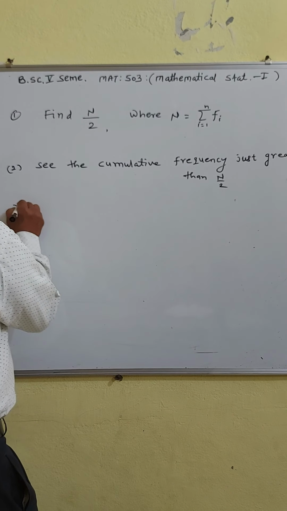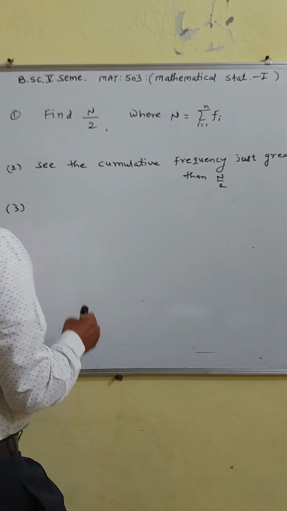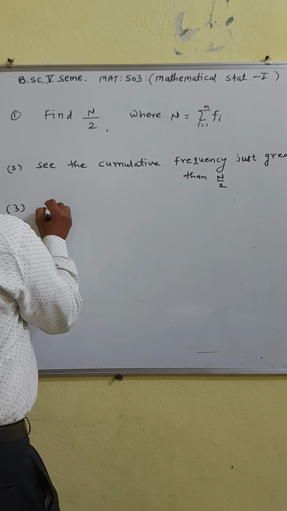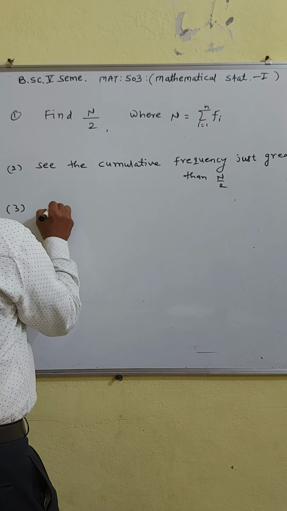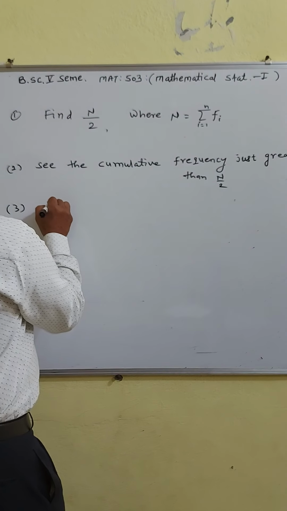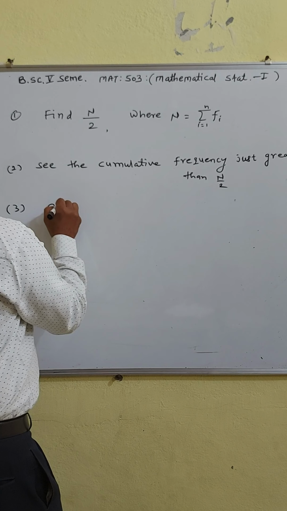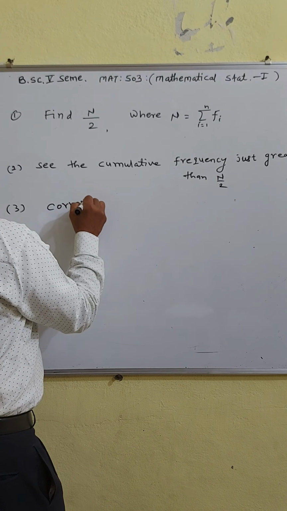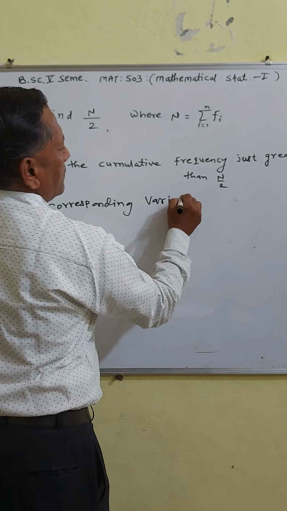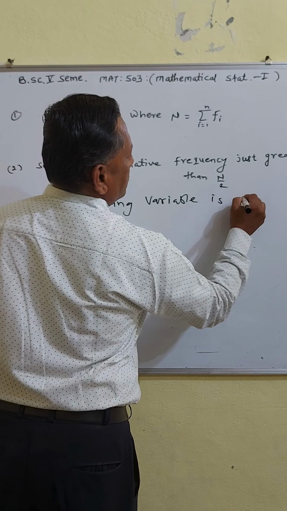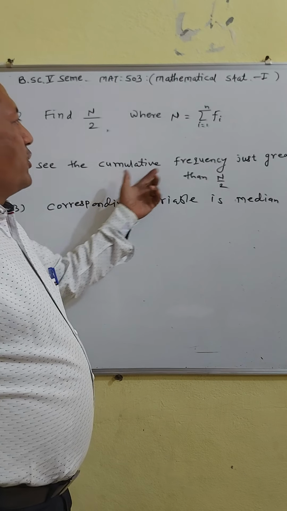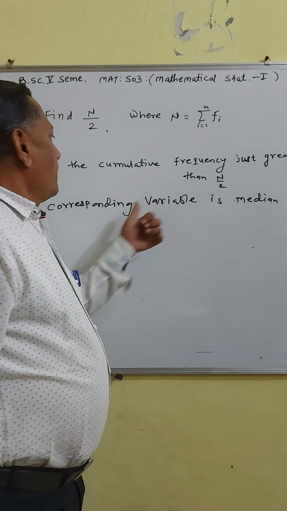And third step is to take the corresponding value of the variable. The variable corresponding to the cumulative frequency just greater than n by 2 is the required median.